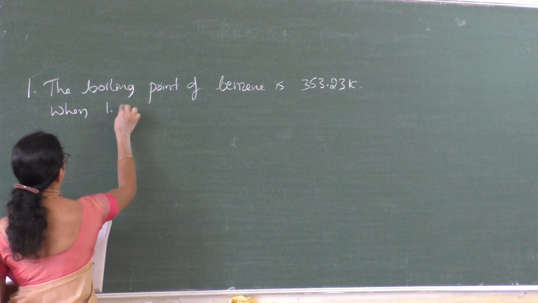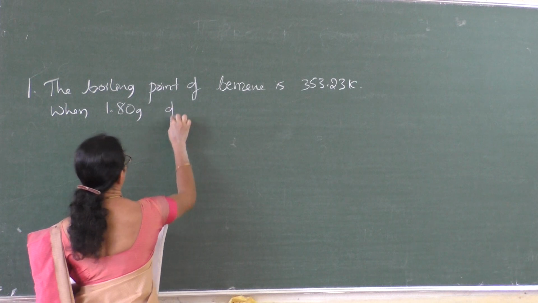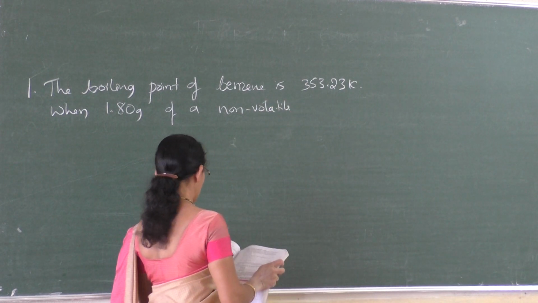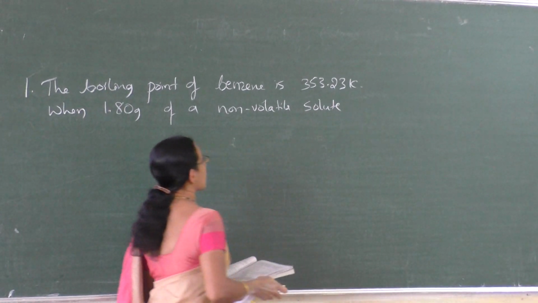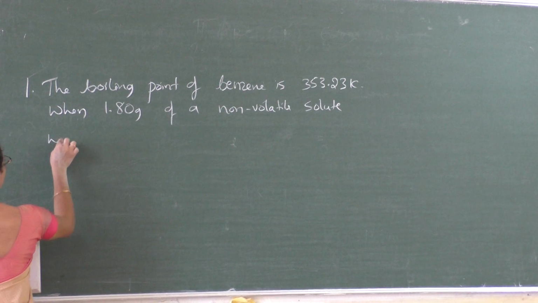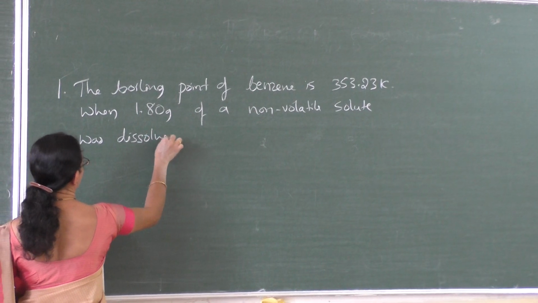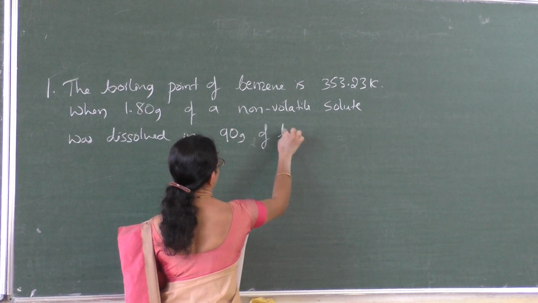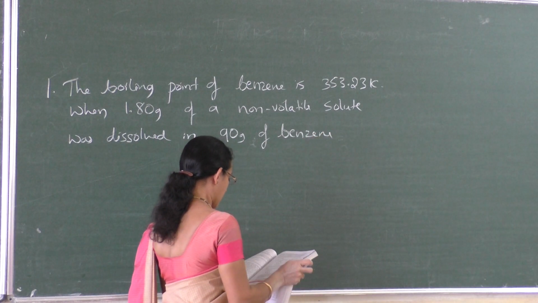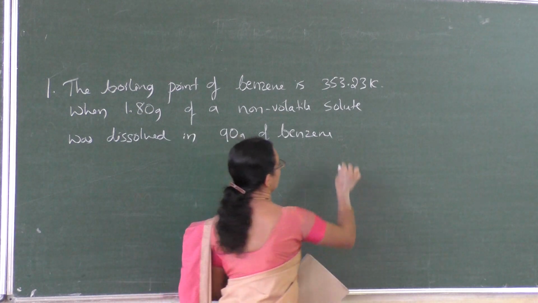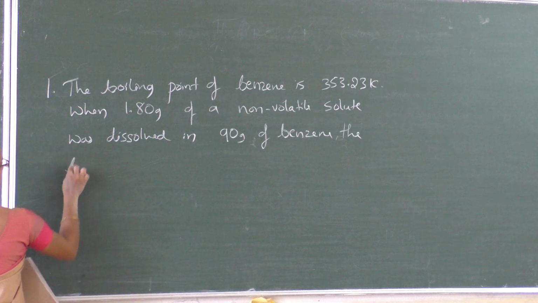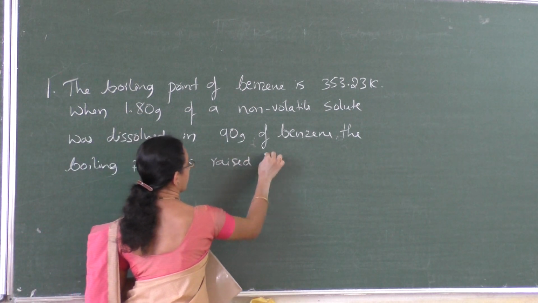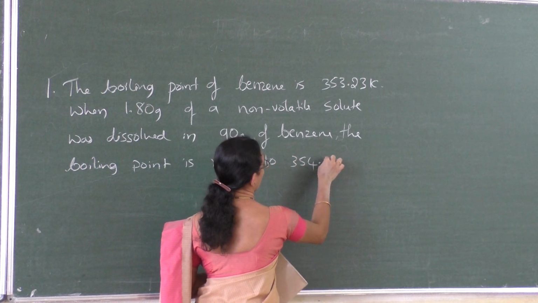When 1.80 gram of a non-volatile solute was dissolved in 90 gram of benzene, the boiling point is raised to 354.11 Kelvin.